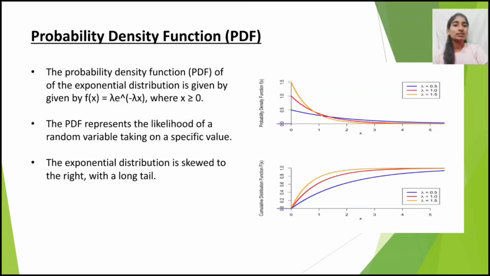Probability density function. The probability density function of the exponential distribution is given by f of x is equal to lambda e power minus lambda into x, where x is greater than or equal to 0. The probability density function represents the likelihood of a random variable taking on a specific value. The exponential distribution is skewed to the right with a long tail.